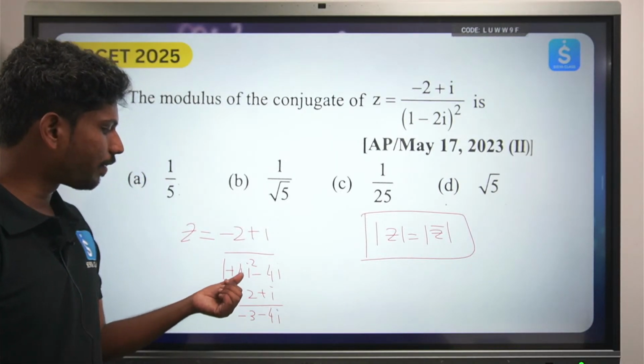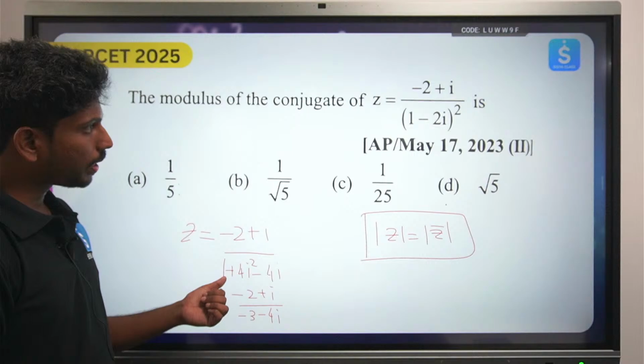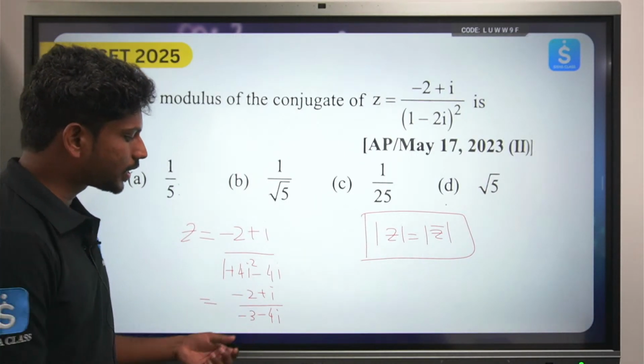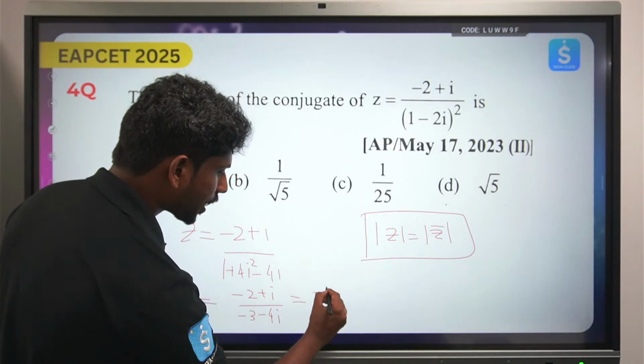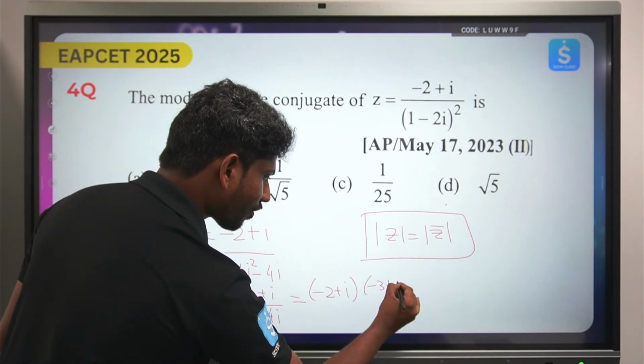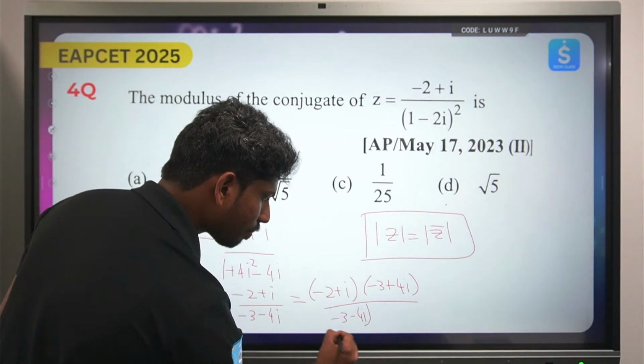Okay, so I hope my calculations are all perfect. Minus 2 plus i by 1 plus 4i square, that will be 1 minus 4, minus 3 minus 4i. So if you try to rationalize this, minus 2 plus i into minus 3 plus 4i by minus 3 minus 4i into minus 3 plus 4i.